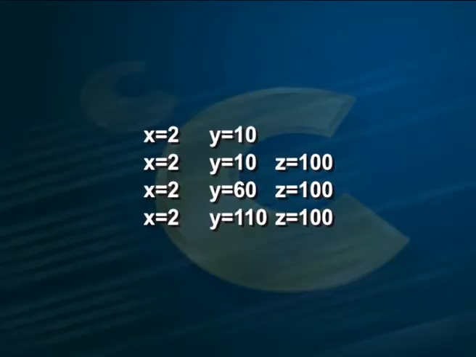If the storage class static is omitted, it will be treated as an auto storage class by default. In this case, the output of the program would be given on the screen: x is equal to 2, y is equal to 10, x is equal to 2, y is equal to 10, z is equal to 100, and x is equal to 2, y is equal to 60, z is equal to 100, and x is equal to 2, y is equal to 110 and z is equal to 100. The difference between auto and static may be clearly understood if the two outputs are studied. Observe the persistent storage of z when it is declared as a static variable.